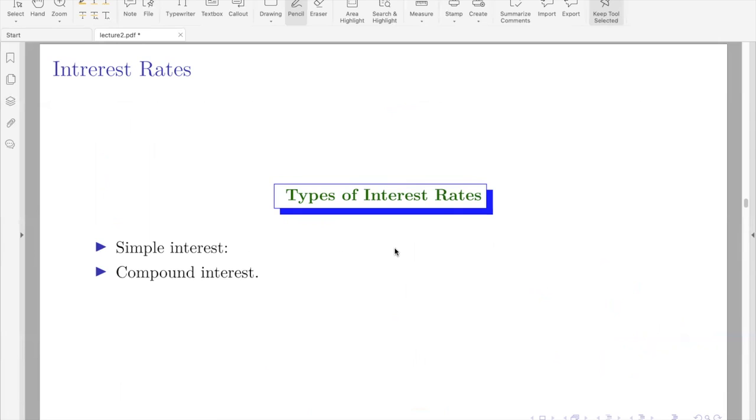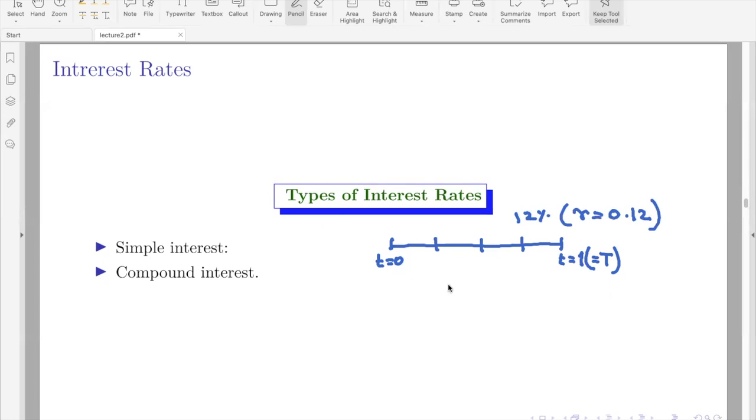So let's take just an example of 1 year borrowing or investment. Both can be viewed similarly. At t equal to 0, I give you some, or I lend some money, and at t equal to capital T, which I will take as 1 for the sake of simplicity, the money has to be repaid. So quarterly, suppose we are paying the money, say 12% annual payment. It means R is equal to 0.12, right? We will divide it by 12.